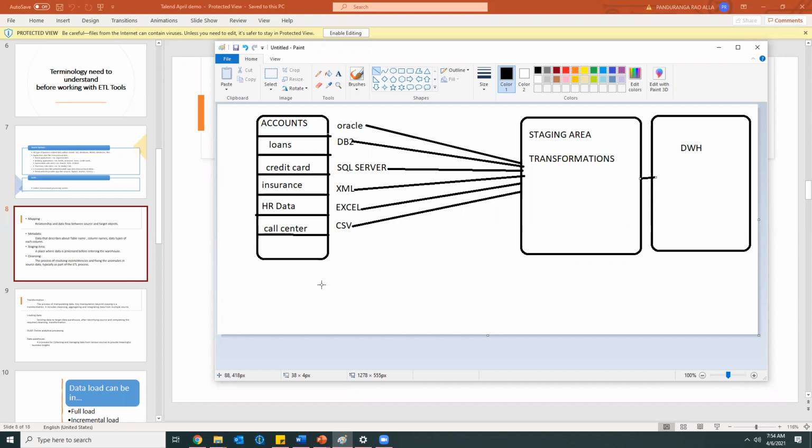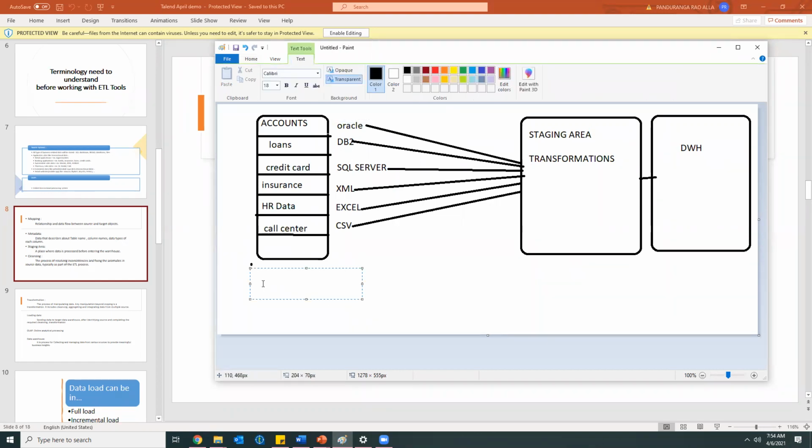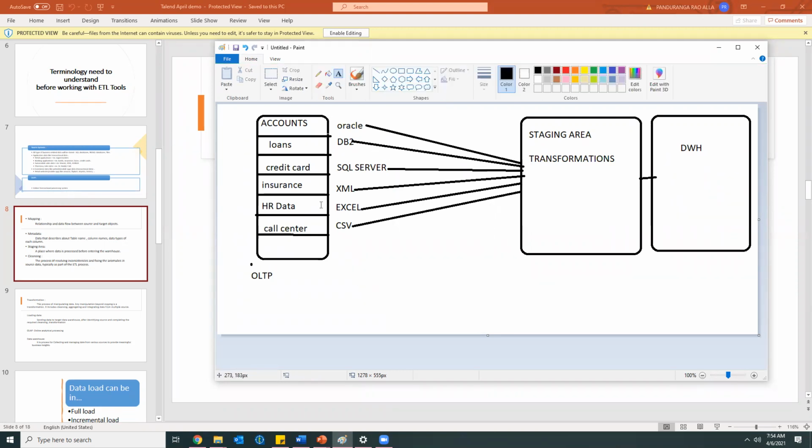As I told earlier, this one will be called OLTP, Online Transactional Processing System. Before that, let me show you what is meant by extract.